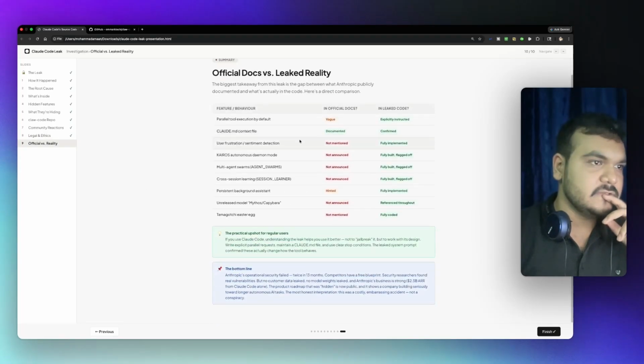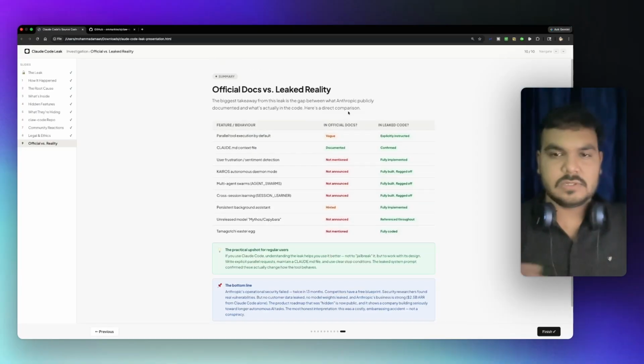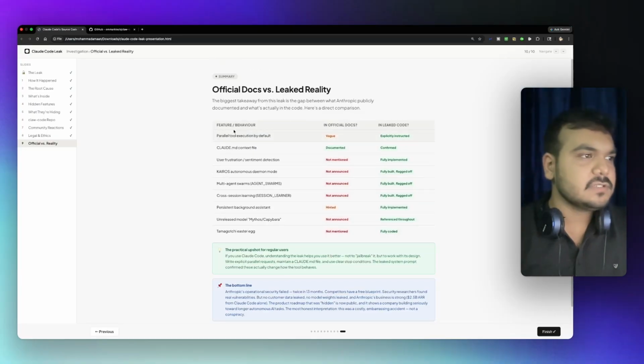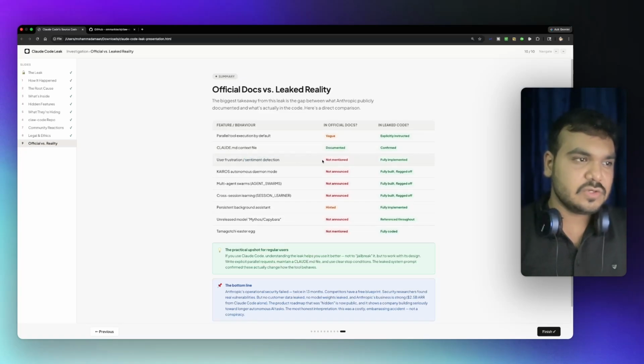And this is the reality, the official logs versus the leaked things. Let's compare both. Parallel tool execution by default: in the official logs it is very vague, in the leaked code it is explicitly instructed. The Claude.md context file is documented and confirmed in the leak. User frustration sentiment detection: not mentioned, fully implemented. Autonomous daemon mode: not announced, but fully built and flagged off.